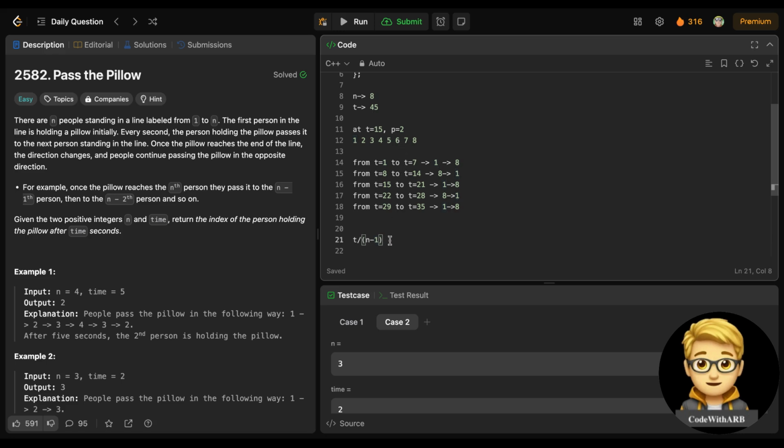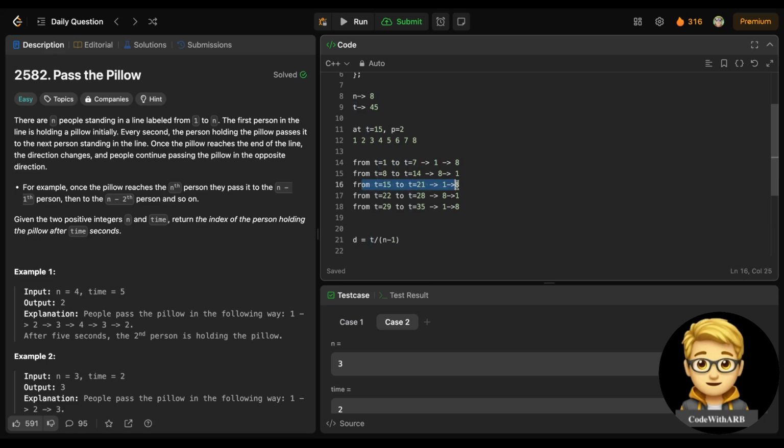This needs to be understood: why are we taking t divided by n minus 1? Because at t equals 1 it will add 2, so we need to find out how many times it iterates at the same position. It doesn't matter now, because it is again following the same pattern. So why don't we simply check how many times it follows the same pattern, because this is the same, right?